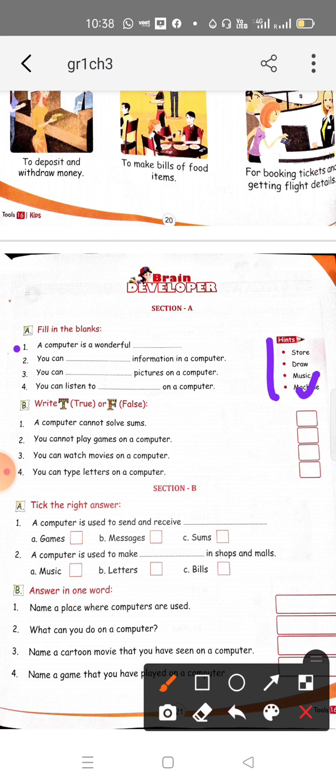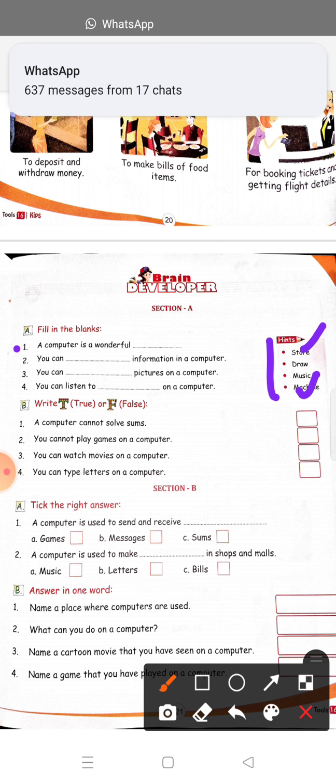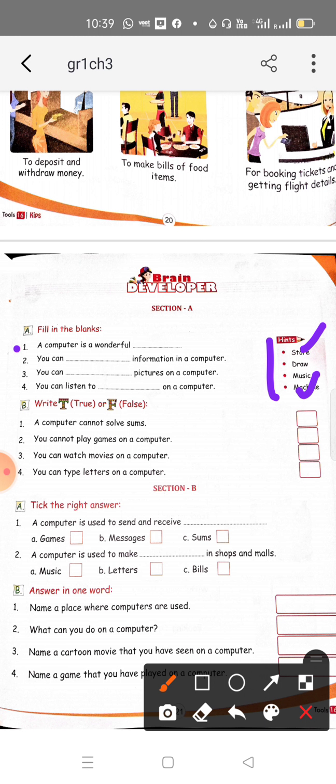Second is: you can blank information in a computer. So what can we do with the information in a computer? In computers we can store information. We can store a large amount of information in a computer in comparison to any other device. So the second one is: we can store information.